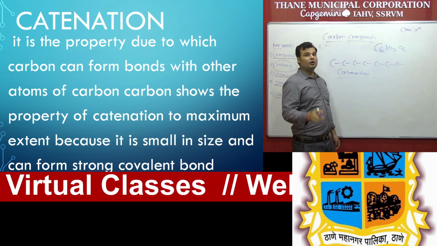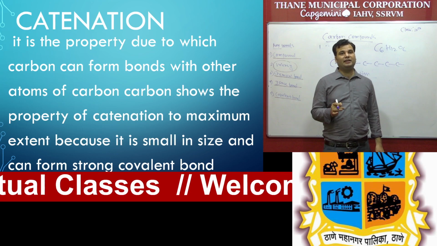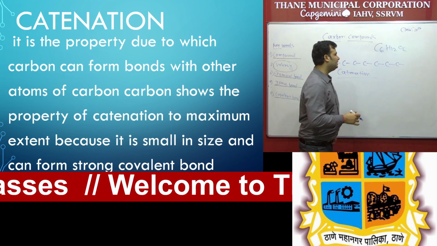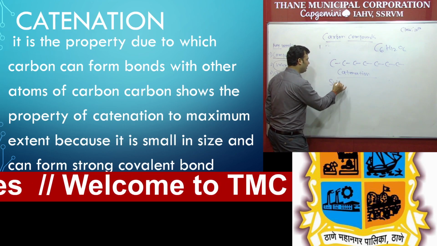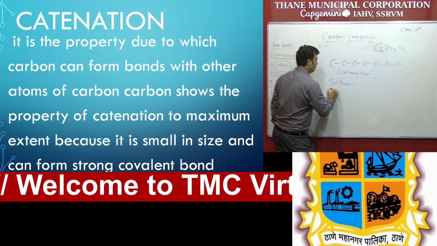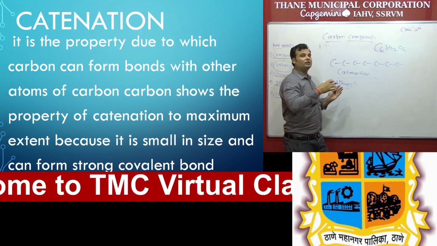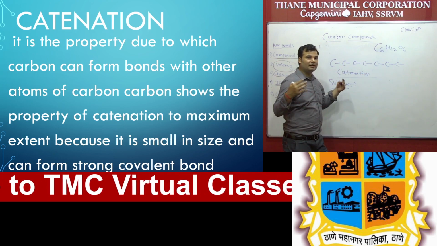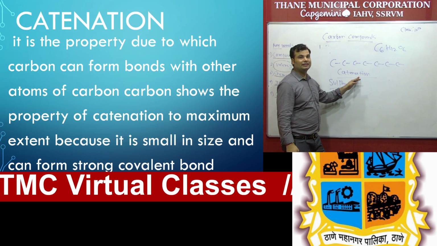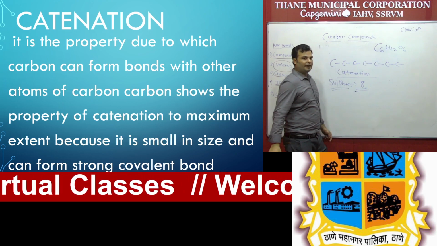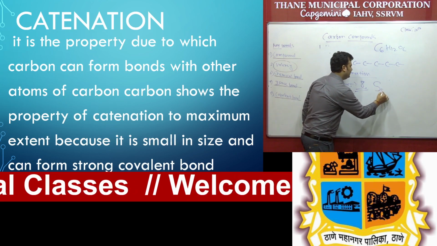Remember that in the 118 elements, few elements contain this type of property, like sulfur. Sulfur can combine with only 8 atoms, maximum 8. But you can see in carbon, more than 1000 carbon units can combine together, and that property is known as catenation. Sulfur maximum 8. That's why sulfur has the formula S8.